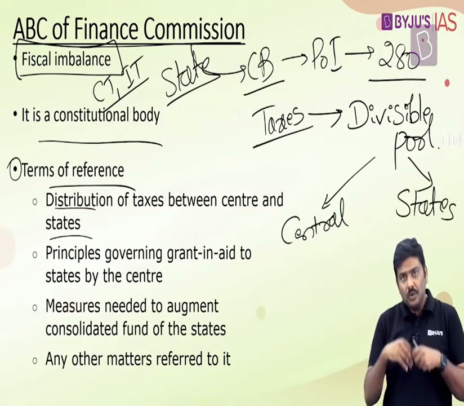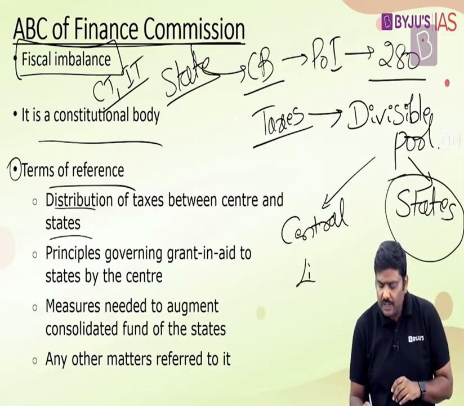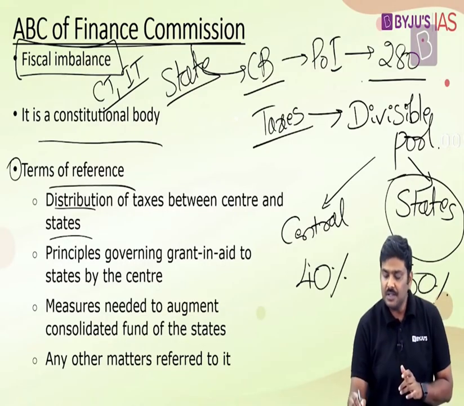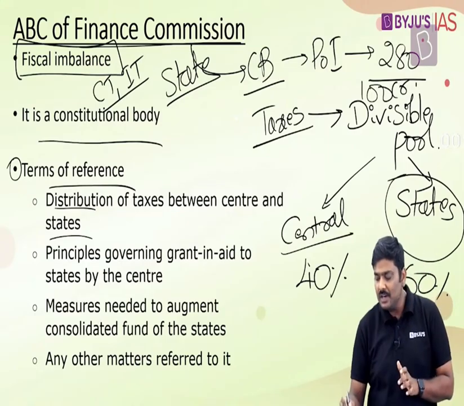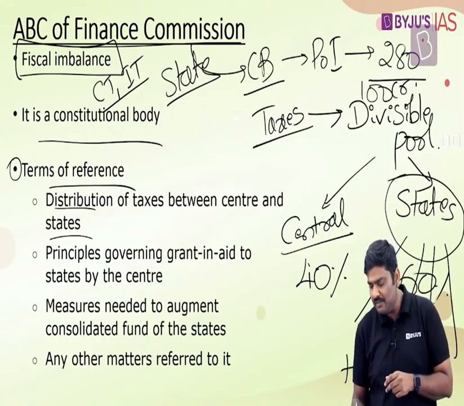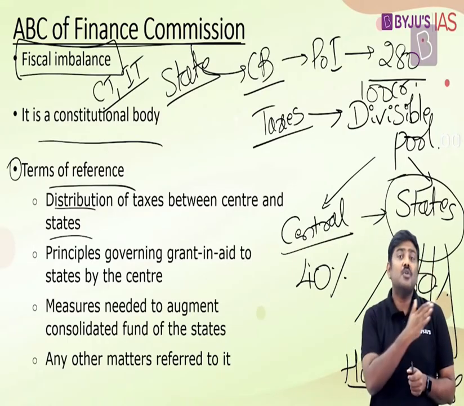And once this distribution has been done, you have to again define how the tax revenues which have been allocated to the states will be distributed. For example, let's take a hypothetical number here. If it is 40% and 60%, this is how the distribution happens. That is, imagine the divisible pool is 100 crore rupees. Out of this, 40 crore rupees will go to the central government and 60 crores will go to the group of states. Now, how will the allocation be done amongst the states? This is called the horizontal devolution. So first will be the vertical division between the central government and states. That is one very important recommendation. And the second one is the horizontal division amongst the states, how the distribution is done.